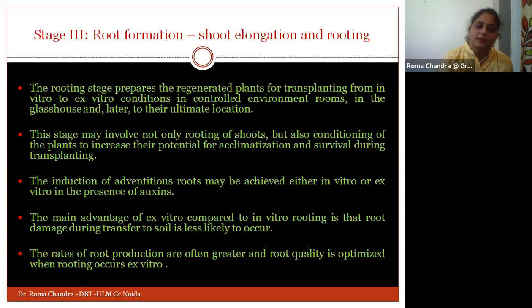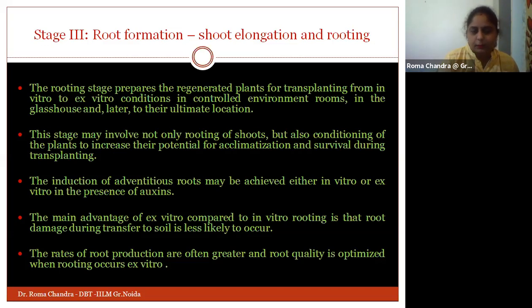Okay, so all this is under this stage, and the induction of adventitious roots may be achieved either in vitro or ex vitro in the presence of auxin. We can use plant growth regulators like auxin and cytokinin here for the induction of roots. Auxin will work. But the main disadvantage of ex vitro, compared with the in vitro rooting process, is that if I go with ex vitro at this particular stage, the root may be damaged, because when we are transferring it to the soil, it is possible that the root may get damaged.